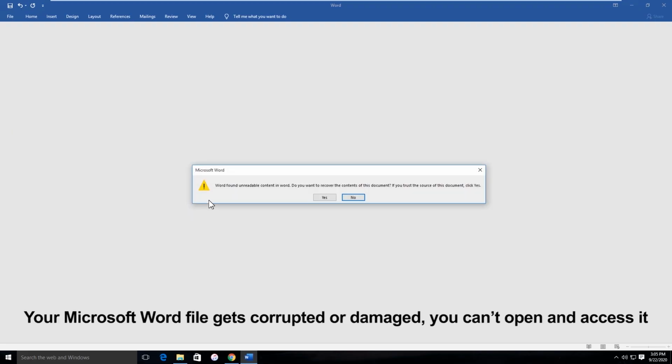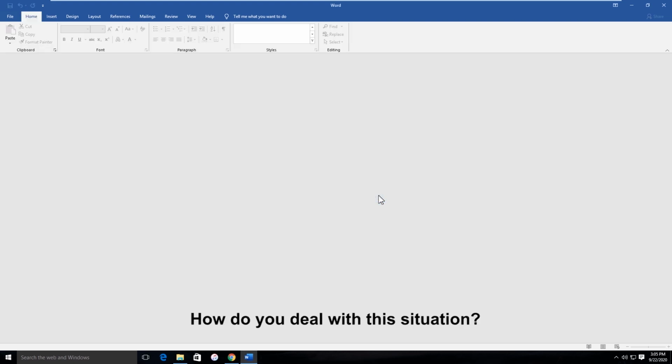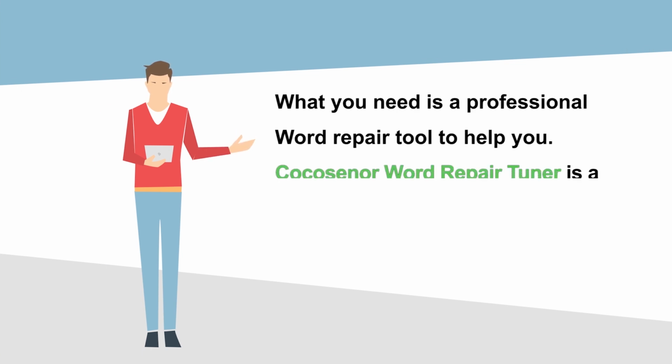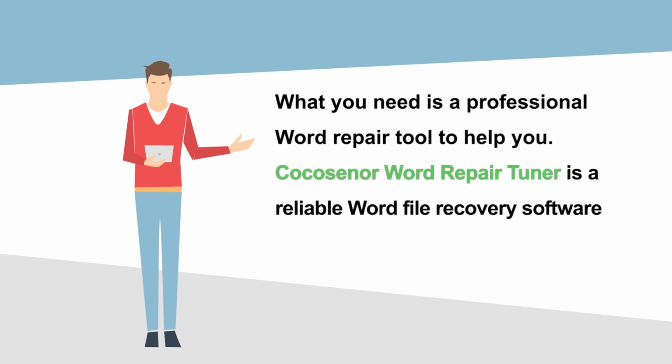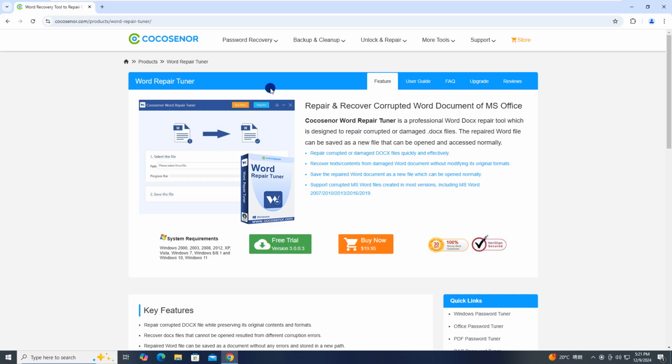When you open a Word document and it says there is unreadable content in Word, how can you recover the document content? Here, you can learn the guide to restoring the original content from a damaged document with Cocosenor Word Repair Tuner. Cocosenor Word Repair Tuner is a professional Word recovery tool that can restore the original content from damaged DOCX files.